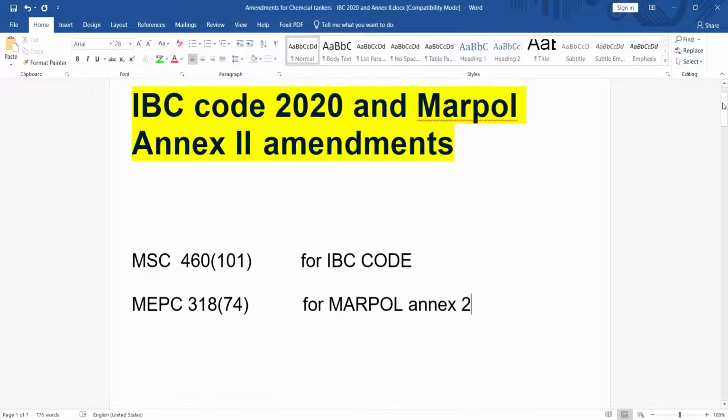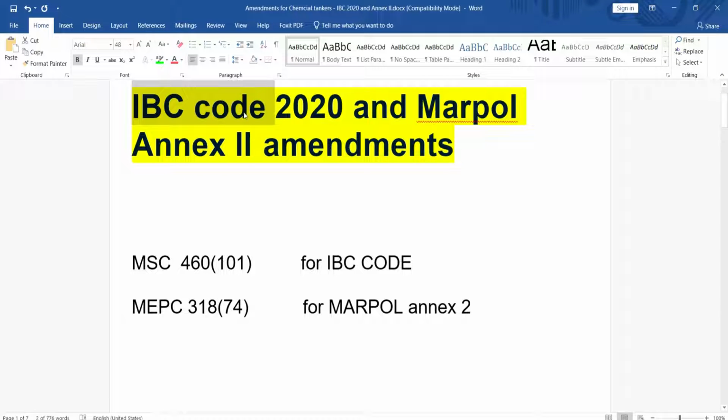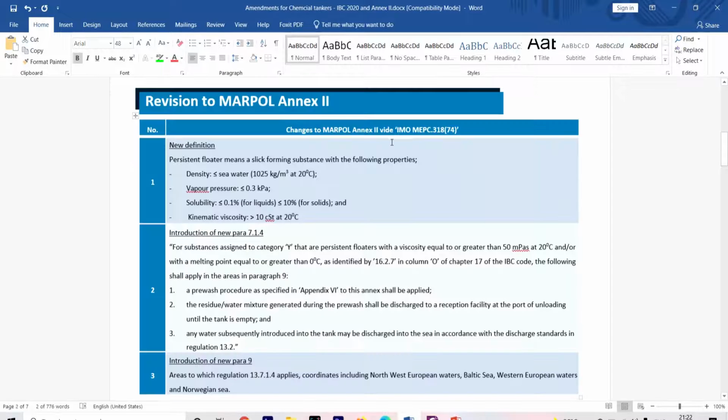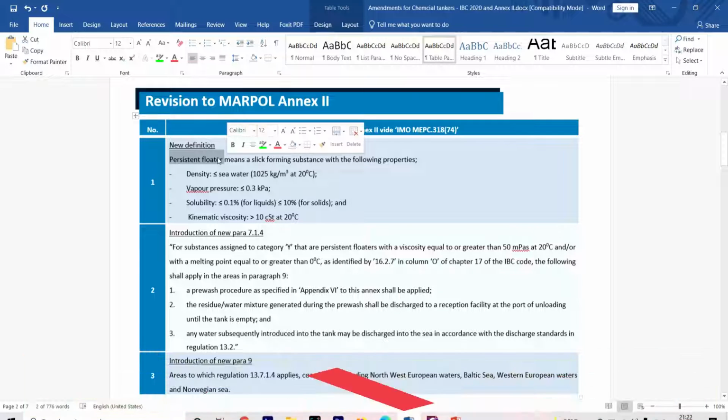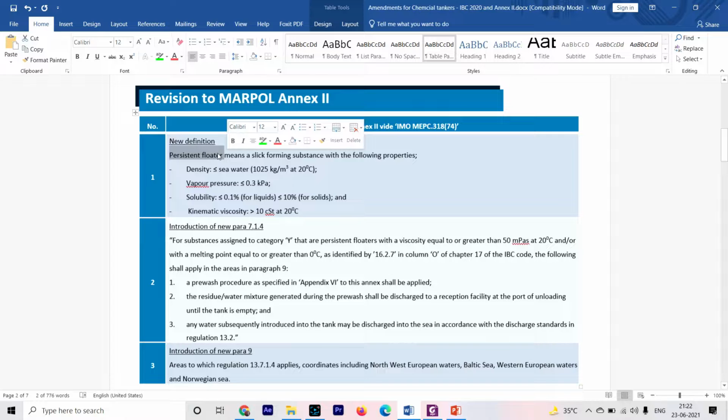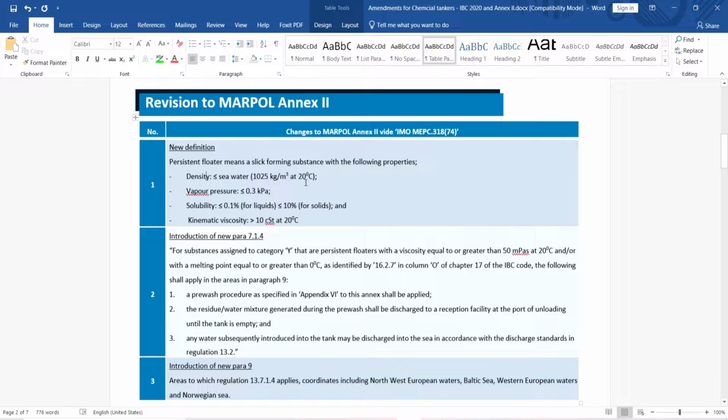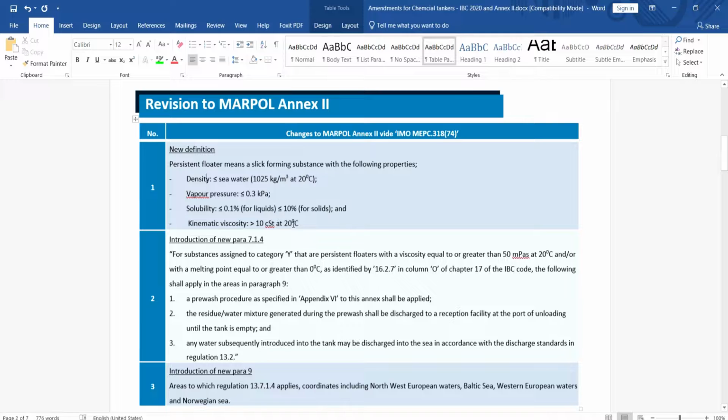So before talking about the small amendments which came in IBC Code, we'll see the biggest or major amendment which came in IBC Code 2020 and which was related to MARPOL Annex 2. In MARPOL Annex 2, as per MEPC Circular 318, they added a new definition for persistent floater. Basically, some cargoes are named persistent floaters if they fulfill this criteria: their density is equal to or less than seawater density at 20 degrees Celsius, vapor pressure is this much, solubility is this much, kinematic viscosity is this much. So if your cargo has these properties, then it will be called a persistent floater.